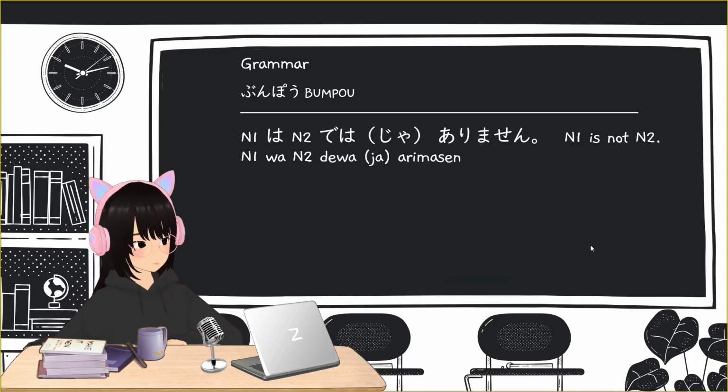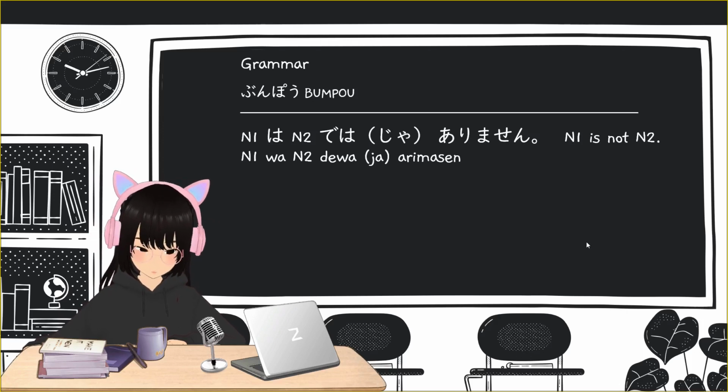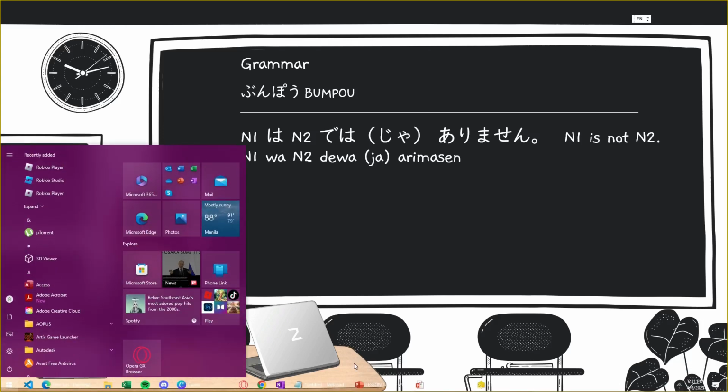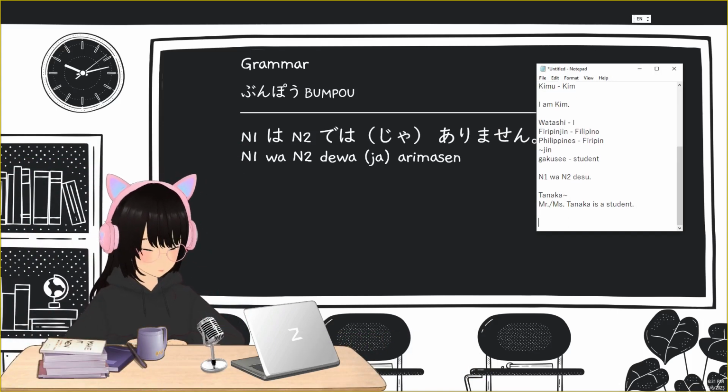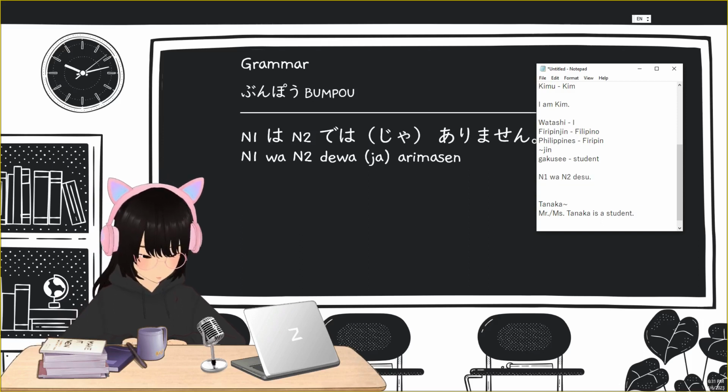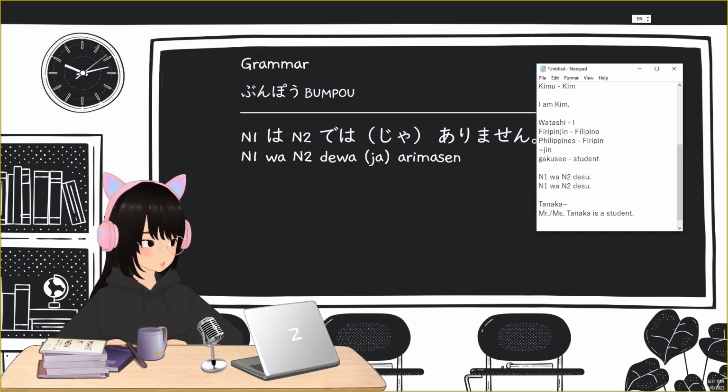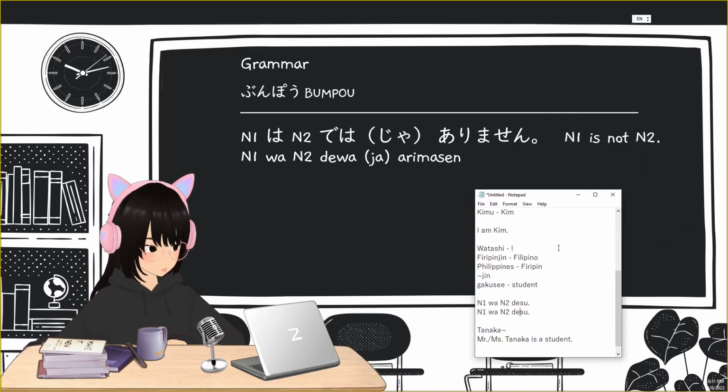For the negative form of our first sentence structure or pattern, we have here N1 wa N2 dewa or ja arimasen. Because N1 wa N2 desu is a present affirmative sentence. Now, how to negate something? How to say N1 is not N2? Okay, how to say N1 is not N2.